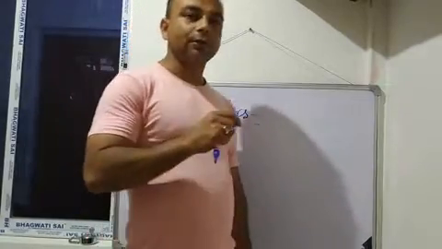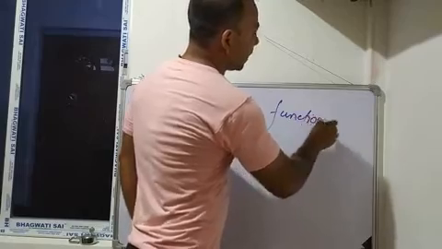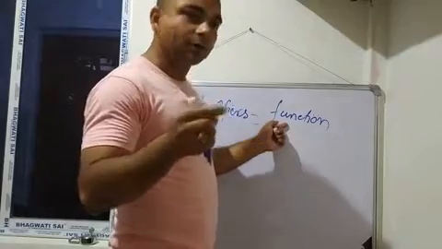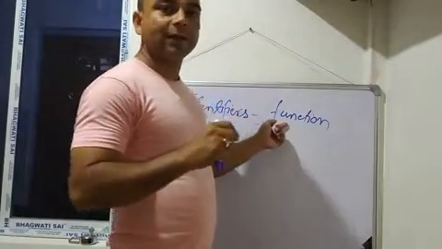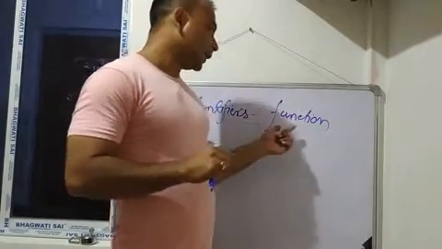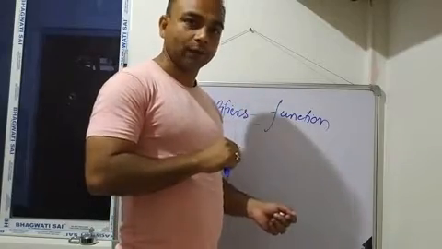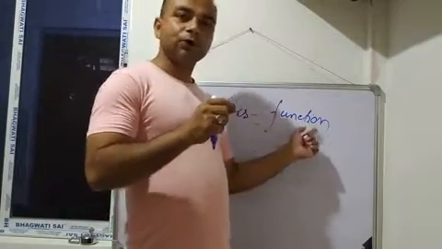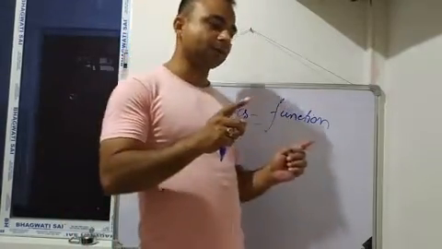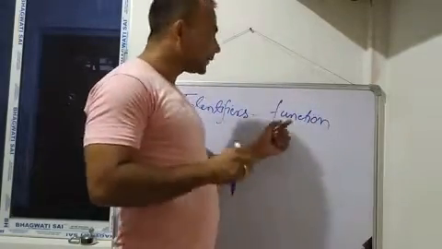For example, function. Function means the name of the function. In our previous class I already told one point: programming language means a collection of functions. Every programming language should have some functions. That means function names, or the name of the function, is one example of an identifier, because as per our requirements, we can create functions by ourselves also.